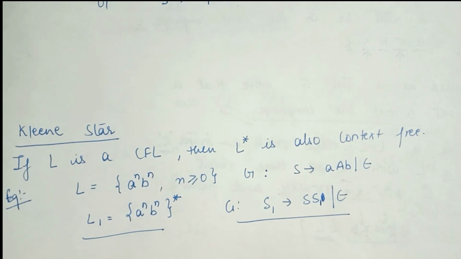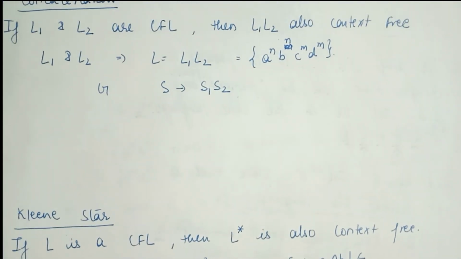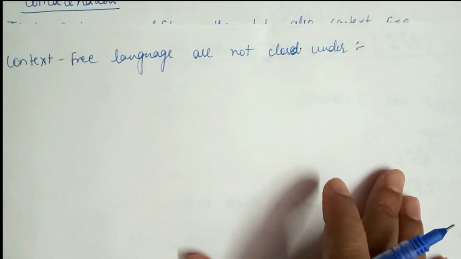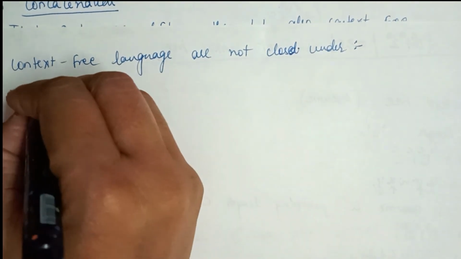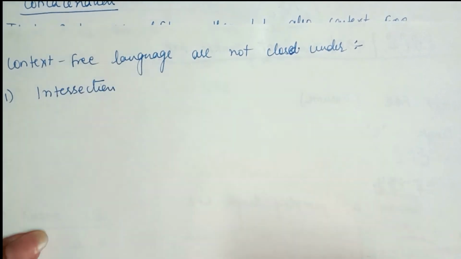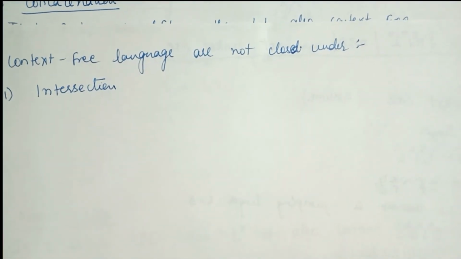Now these three operations, that is union, concatenation and Kleene star, are closed under context free languages. But in the context free languages, there are some properties which are not closed. First is the intersection property. Intersection is not closed under context free languages.